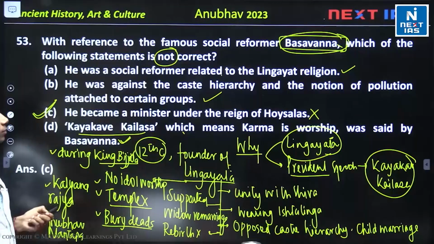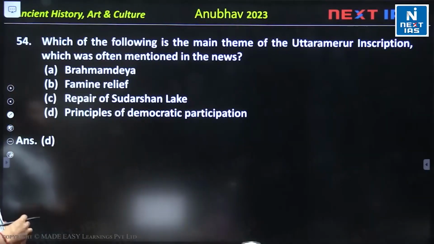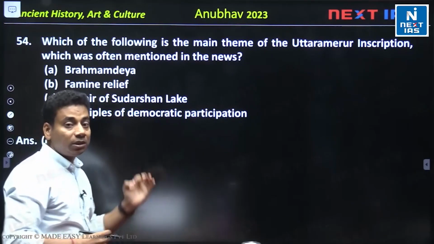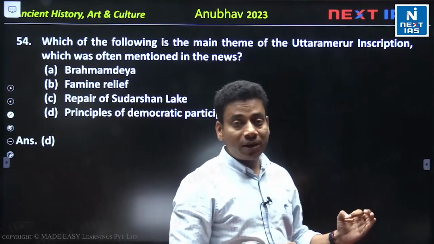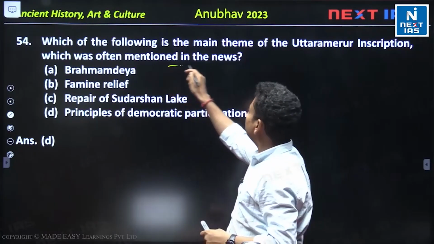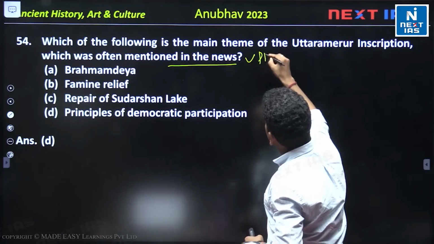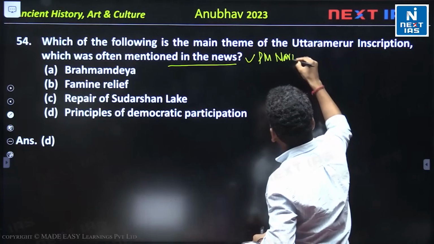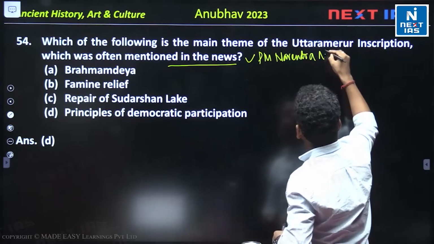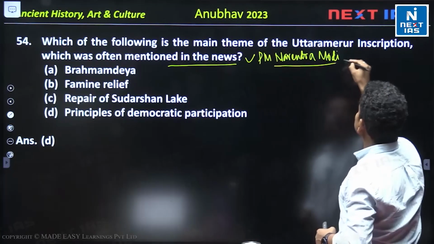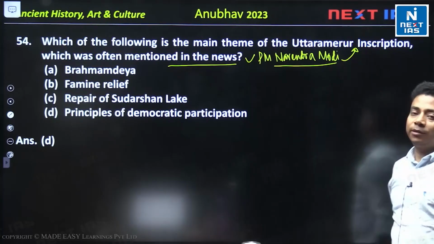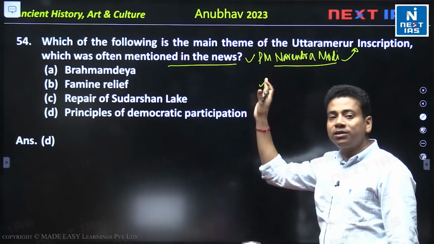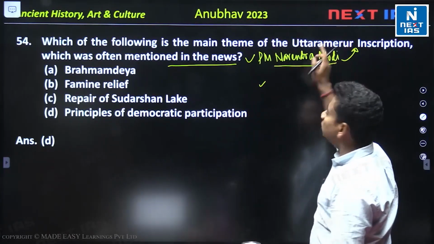Answer is C. Now the next question is, which one of the following is the main theme of the Uttaramerur inscription which was often mentioned in the news? It means Uttaramerur is in the news. Now the question is why it is in the news. PM Narendra Modi mentioned the Uttaramerur inscription. So what is the information that you have to remember regarding the Uttaramerur inscription?